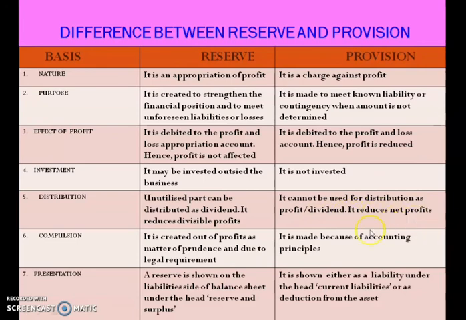It reduces net profits. Now compulsion, reserve is created out of profit as a matter of prudence and due to legal requirement. We are supposed to create this reserve. It is the legal requirement. And provision is made because of accounting principles. Okay. Now presentation. The reserve is shown on the liability side of the balance sheet under the head reserves and surplus. We have a separate heading for that. And provision is shown either as a liability under the head current liability or as a deduction from the asset.